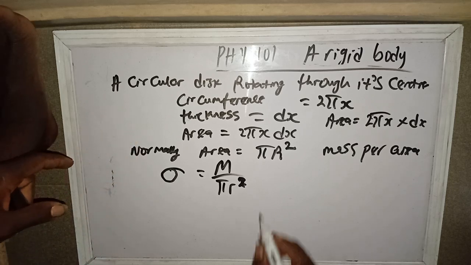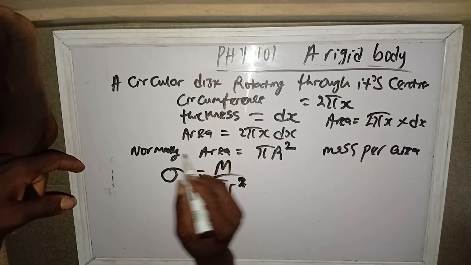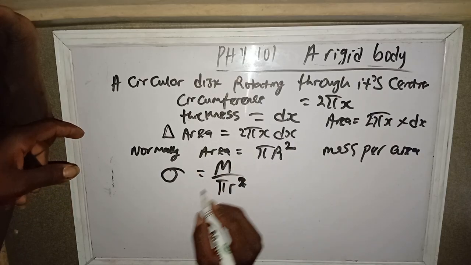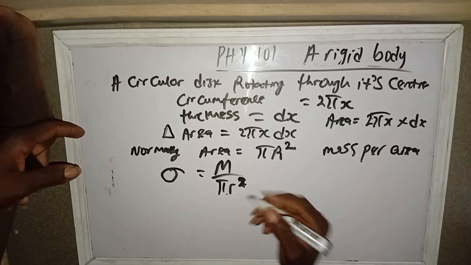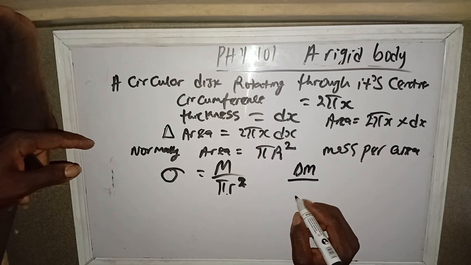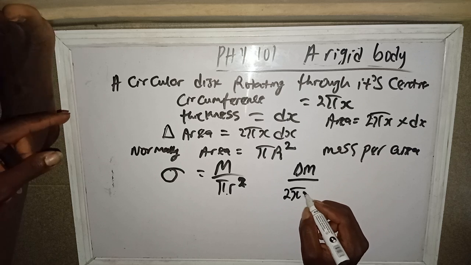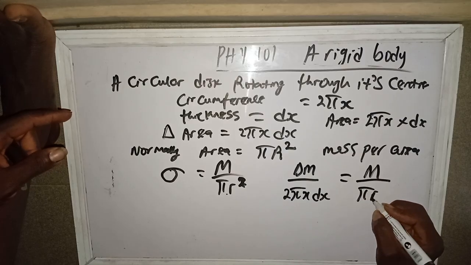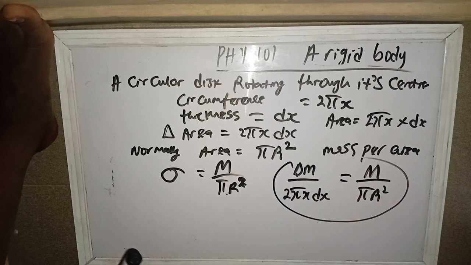Now this guy is like the change in area, this formula that we derived, because there is a dx here. This is for the total area, and this is the mass per unit area. So let's say our change in mass over the change in area, which is 2 pi x dx, equals mass per unit area, m over pi r square. This is what we want to derive.